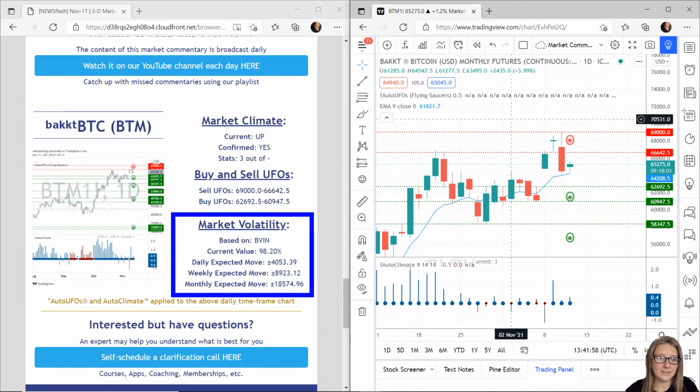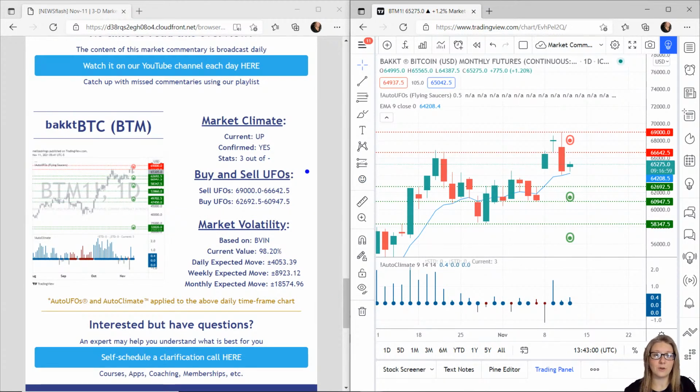With market volatility, we'd expect Bitcoin to move up or down in 1 year by 98.2%. So in 1 day, that's 4,053.39 points, up or down. In a week is 8,923.12, and in a month is 18,574.96. So that's all of our markets.